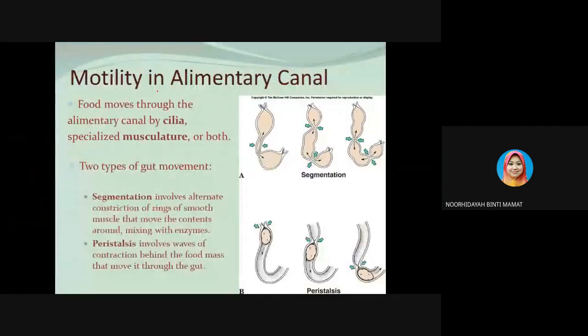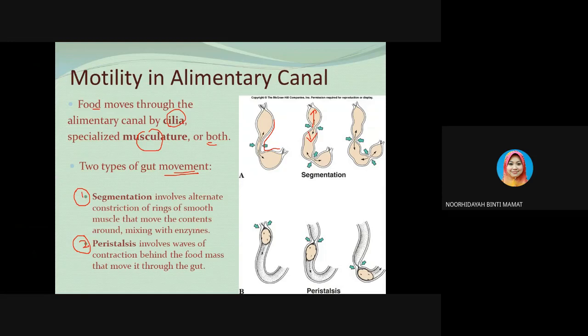So this is the motility in the alimentary canal. The food is moved through the alimentary canal by cilia or specialized musculature or both. They have two types of movement. The first one is segmentation, and the second one is peristalsis. The segmentation movement involves alternate constriction of rings of smooth muscles that move the contents around, as you can see from this direction, mixing the contents with the enzyme.